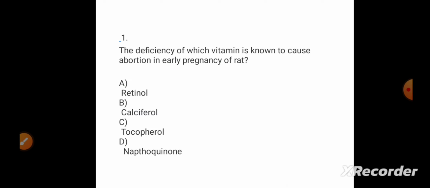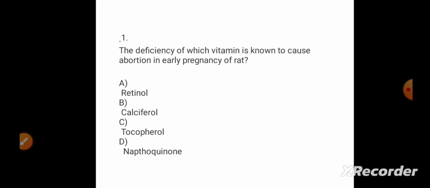So the deficiency of which vitamin is known to cause abortion in early pregnancy of rat? So options are retinol, calciferol, tocopherol and naphthoquinone. So hopefully the answer will be tocopherol.